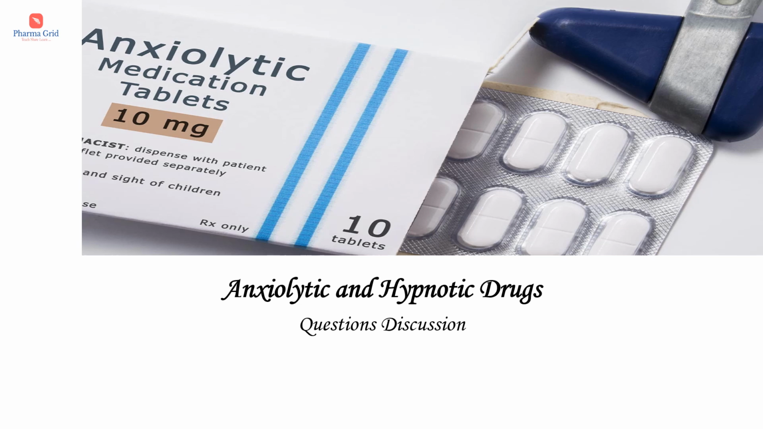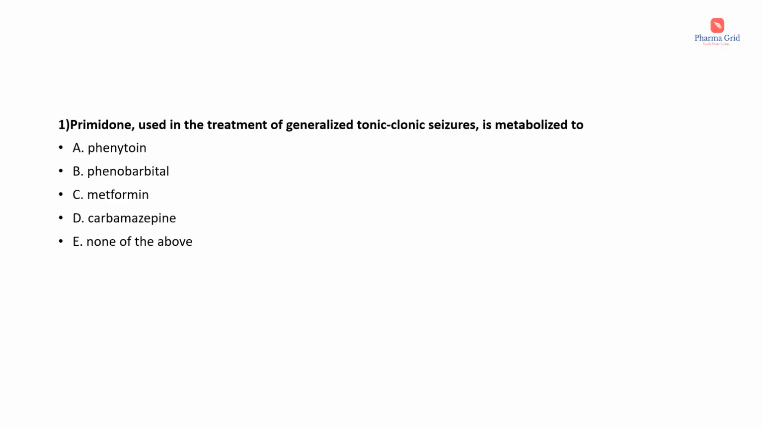In the last session, we discussed anxiolytic and hypnotic drugs. Today we will have a question discussion about anxiolytic and hypnotic drugs. Question number 1. Primidone used in the treatment of generalized tonic-clonic seizures is metabolized to. The options are phenytoin, phenobarbital, metformin, carbamazepine, none of the above.